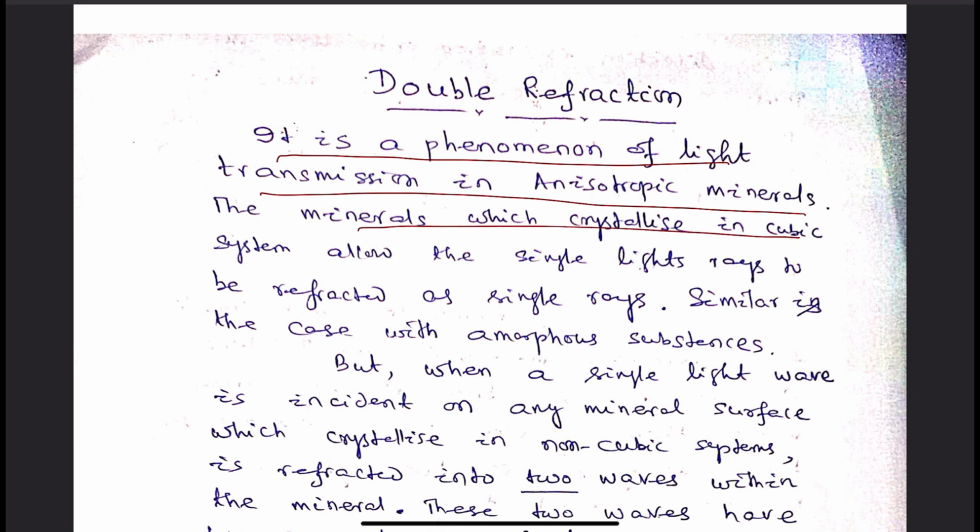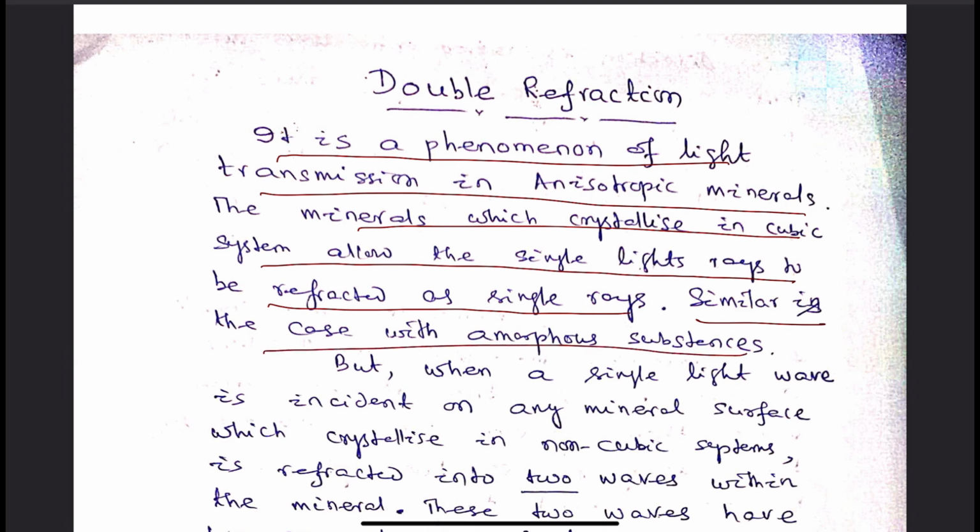The minerals which crystallize in cubic system allow the single light rays to be refracted as single light rays. So there we cannot say that double refraction is taking place. Similar is the case with the amorphous substances. There, from a single incident ray, we get one refracted ray.